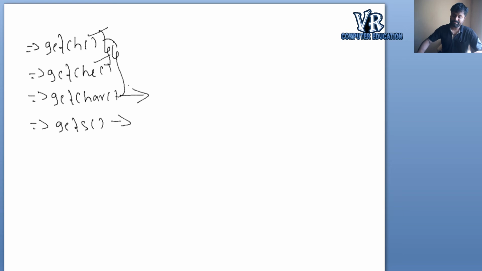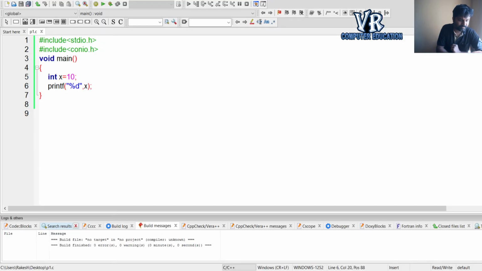So let us see with examples. Now we'll execute some functions and see how the output is generated. Here two header files are declared and the main function.